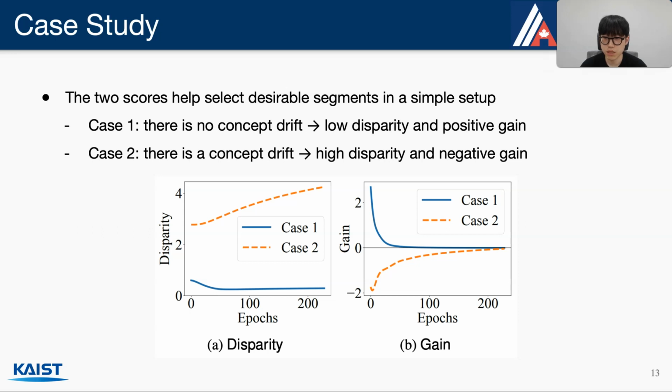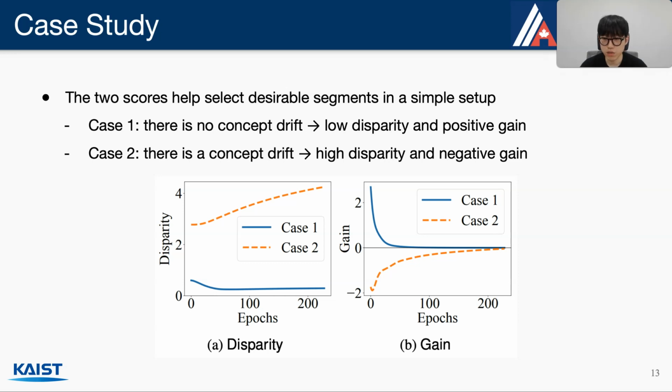In this setting, disparity and gain scores help select desirable data segments, which have low disparity and positive gain scores. In case 1 with no concept drift, which is our desirable segment, the simulation results show that the disparity score is low, close to 0, and the gain score is positive.